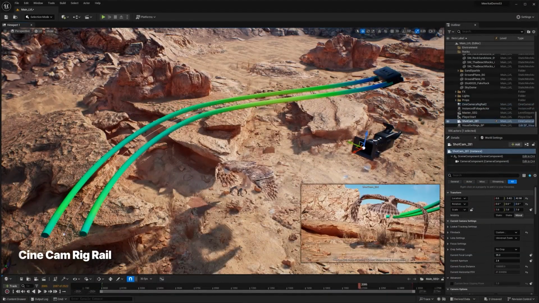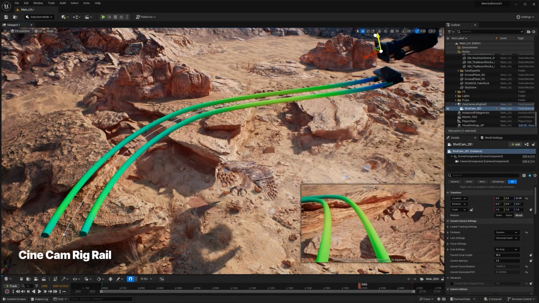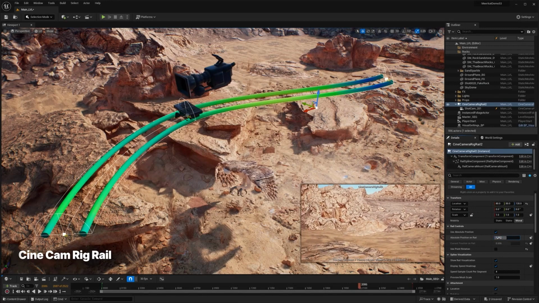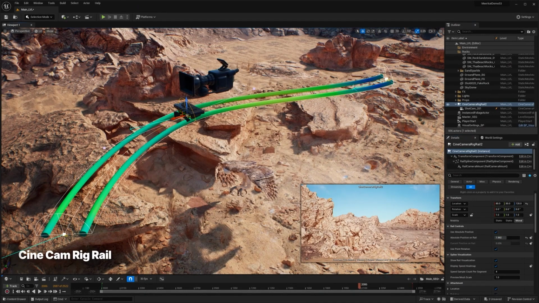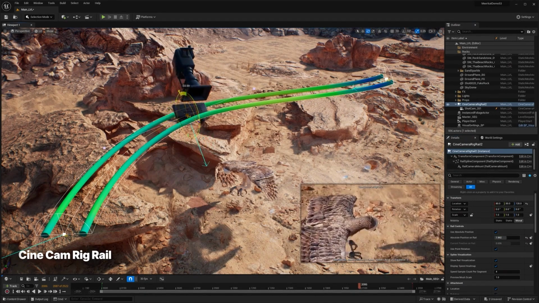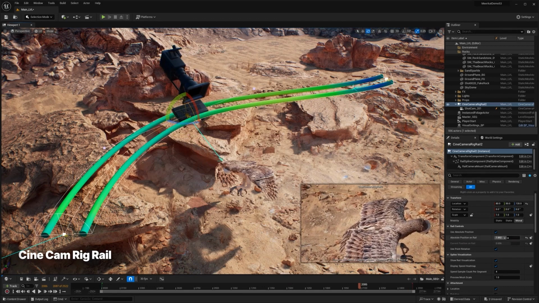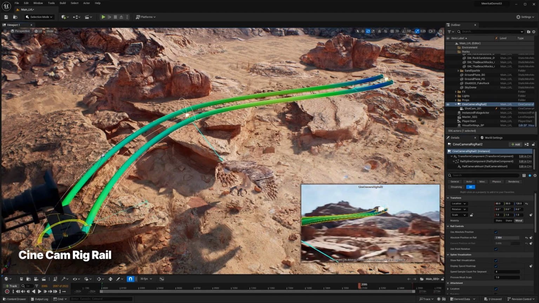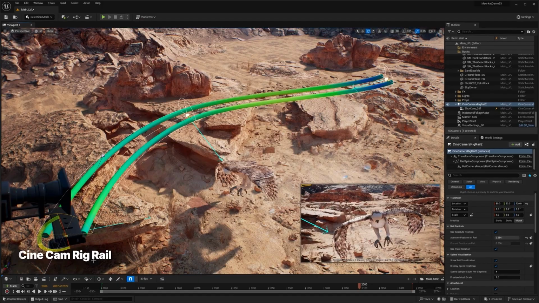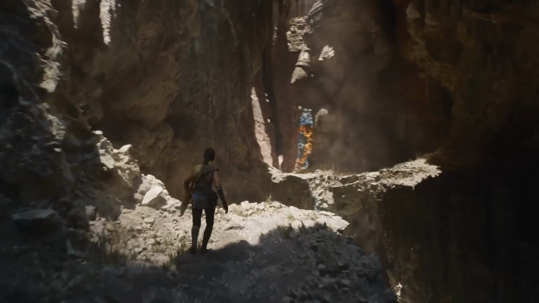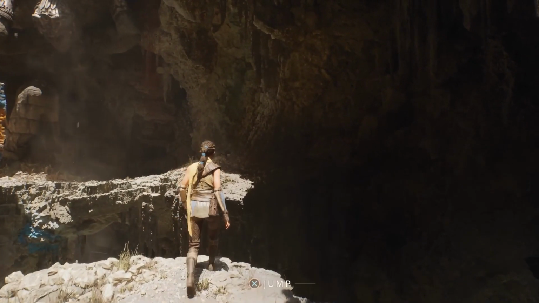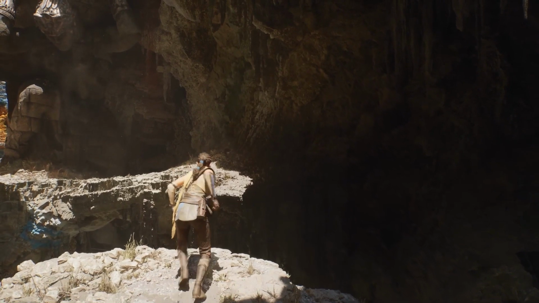Filmmakers will love the new Cinecam Rig Rail Actor. It offers fine-grained control over camera movements, enabling you to replicate the traditional camera tracking experience like going along a track or doing dollies within Unreal Engine. You can choreograph camera rotation, focal length adjustments, focus distance changes, and more at various control points along the path. This feature supports both in-editor and virtual camera workflows.